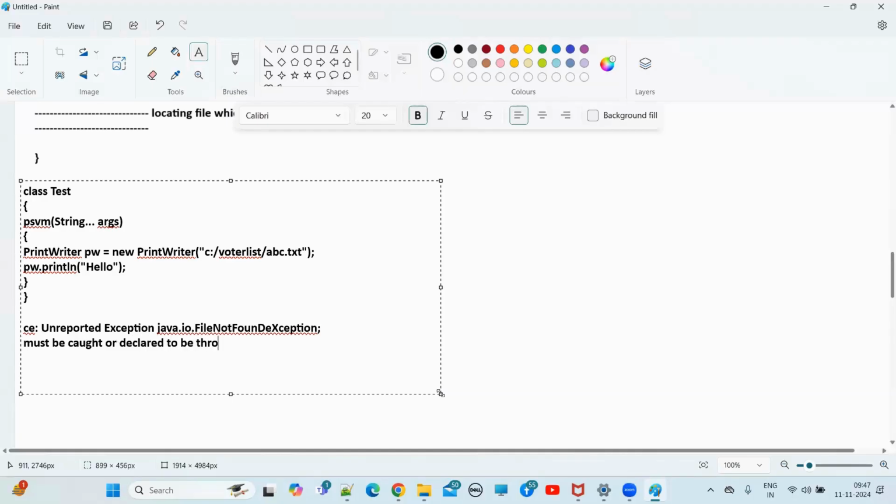So like that, you will see a compile time error. This is not a compile time exception. At compile time, it will throw a compile time error if you are not handling checked exceptions. If you are not handling checked exceptions in your code, the compiler will check and throw a compile time error. Why? For smooth execution of the program at runtime. So these kinds of exceptions are called checked exceptions.